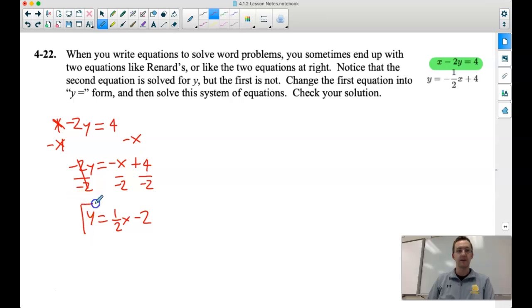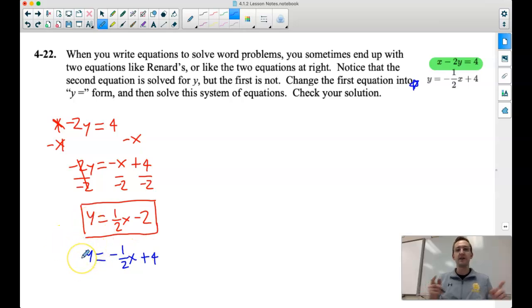And this is our second equation now. So we got y equals 1/2 x minus 2. I'm going to take this equation and rewrite it here underneath. So we've got y equals 1/2 x minus 2. Y is equal to negative 1/2 x plus 4. Perfect. And now we have two things that are both equal to y, so they are equal to each other.